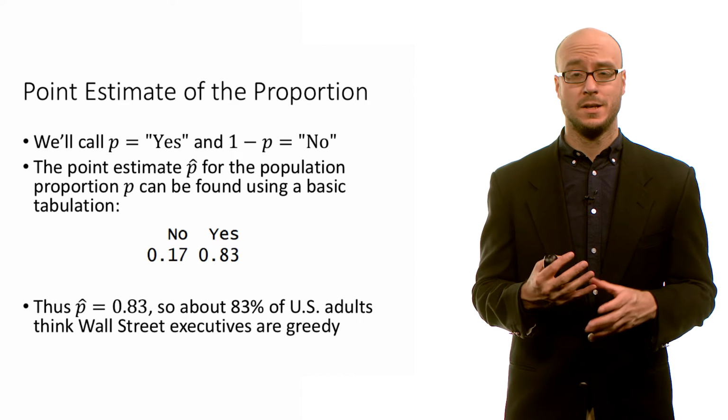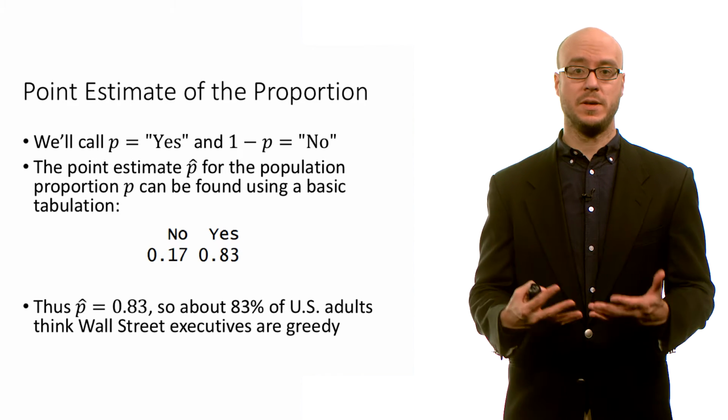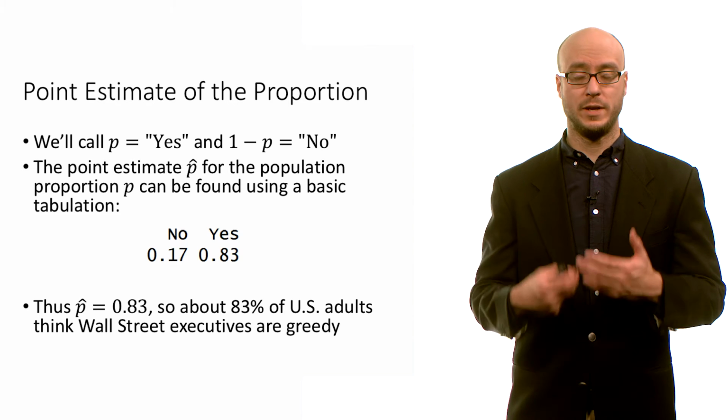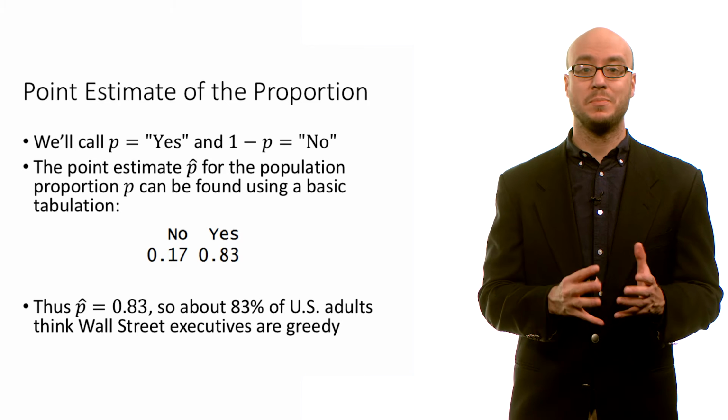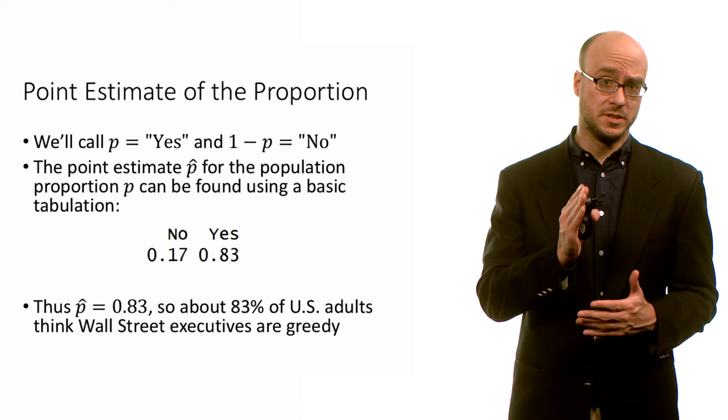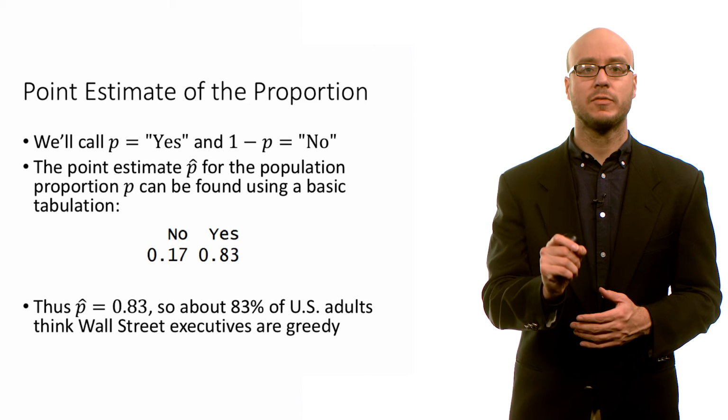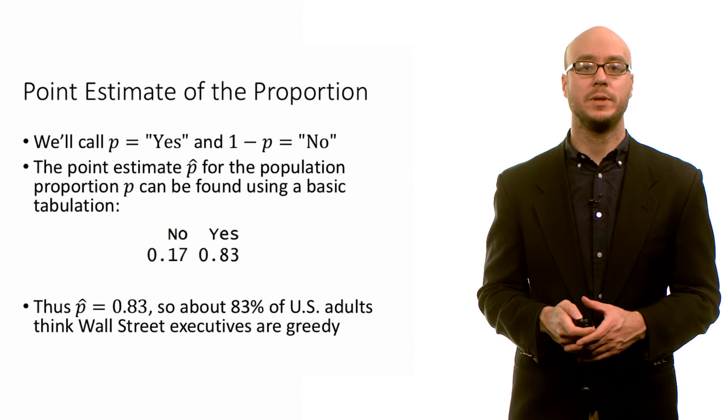Now the thing is that this is a random sample. Maybe just through sampling variability, we have this sort of extreme value of p hat. And maybe perhaps in the population, p is closer to 0.5. So we want to make an inference, and we want to test a claim about p.